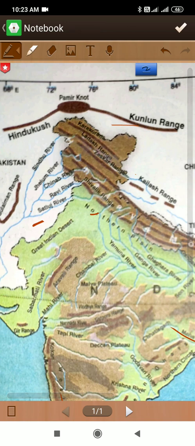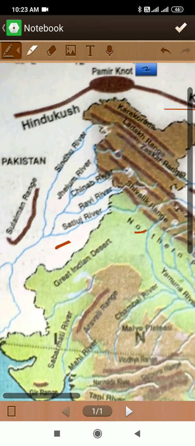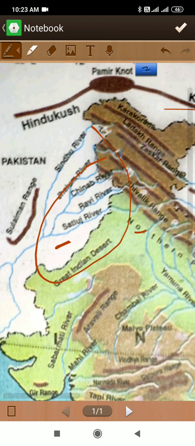Now we discuss about the land of five rivers, Punjab. The plain which is formed by five rivers is called Punjab. So this land is known as Punjab. Pan means 5, 1, 2, 3, 4, 5, and Ab means water. So the land of five rivers, and most of its plain is in Pakistan. We have two Punjabs: Pakistan-occupied Punjab and Indian Punjab. Some part of Punjab is in Pakistan and some part of Punjab is in India.